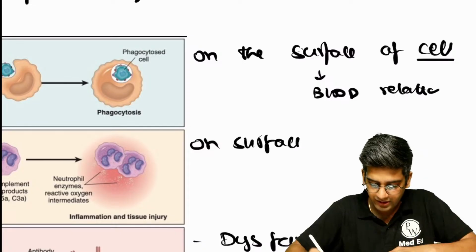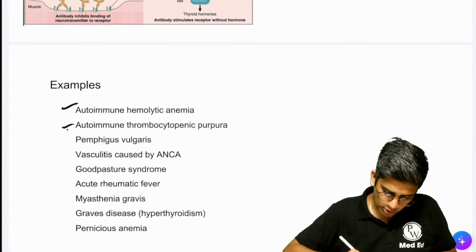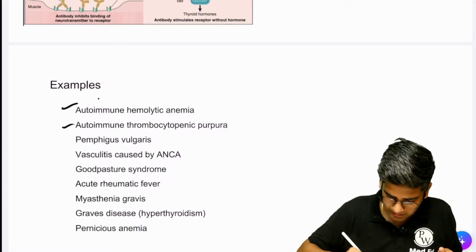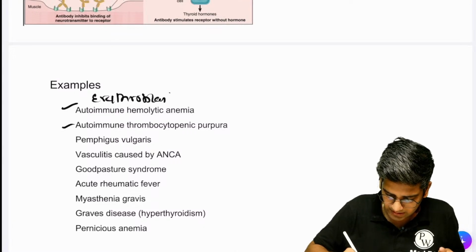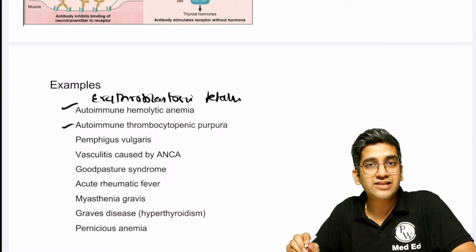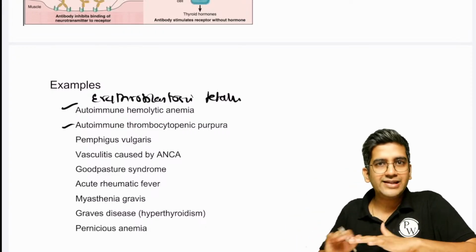That's examples here. If you look at the examples, what all comes under that? You'll have your autoimmune hemolytic anemia, autoimmune thrombocytopenia, and also we'll write erythroblastosis fetalis. Fine. That also will be there, right? These three are classical examples of where it's been engulfed, right? One is enough, but three would be great, right?